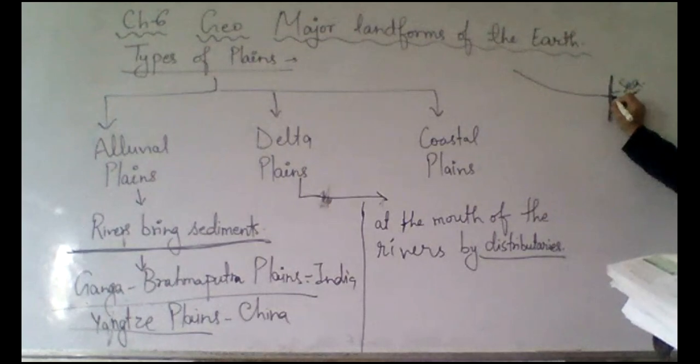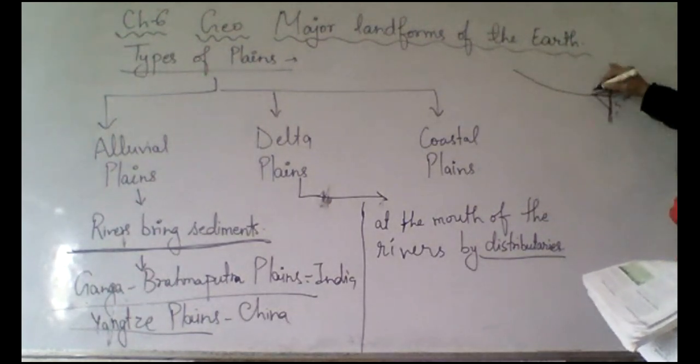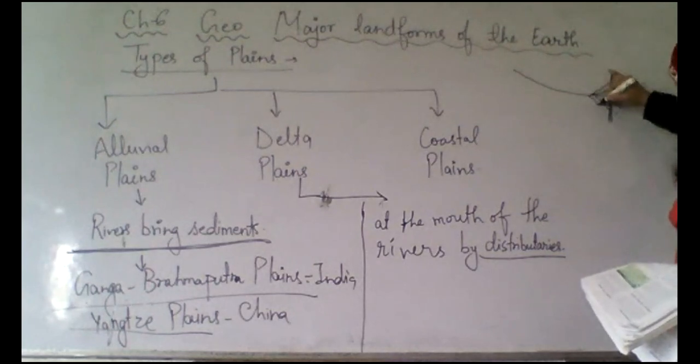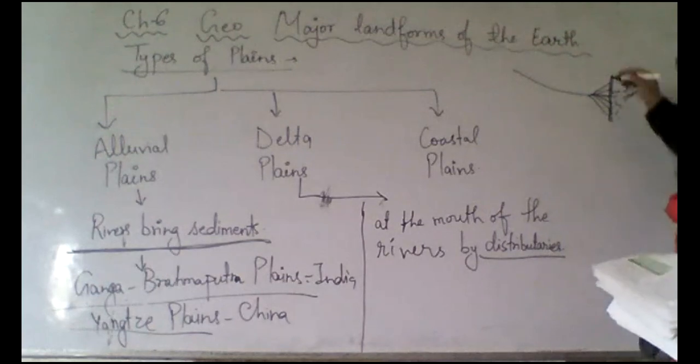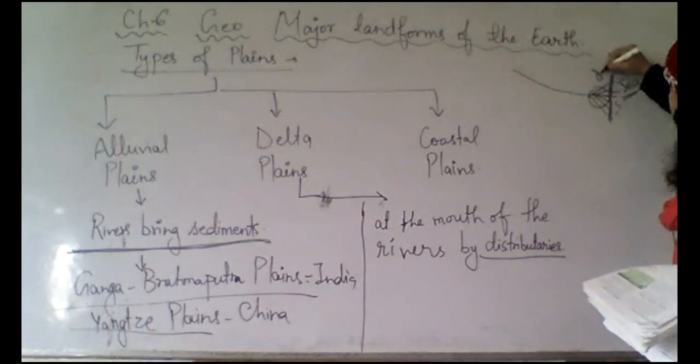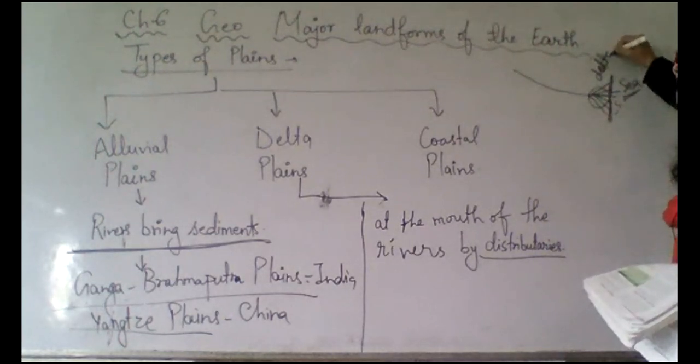Now here it will create triangles like this. This is delta. We have read all this in the previous class.